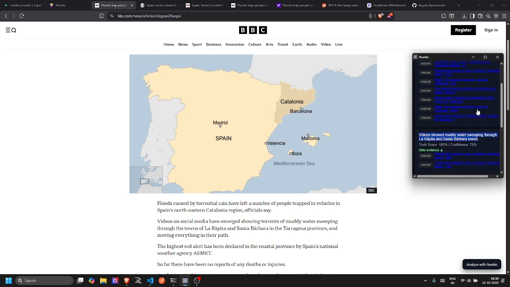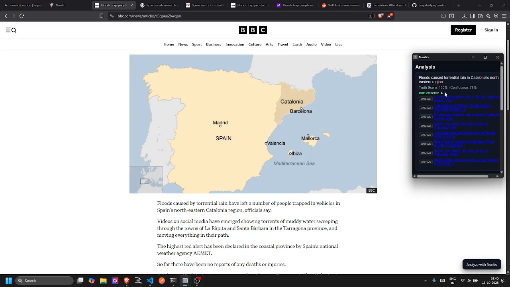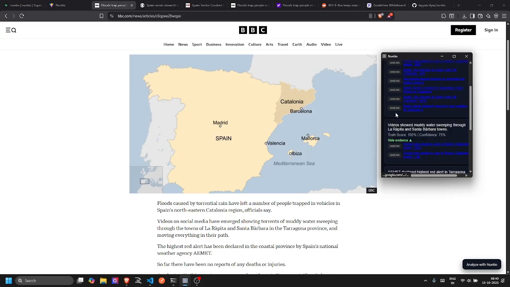Based on those extracted evidences, we calculated the truth score. This particular claim made in this article, that floods caused torrential rain in Catalonia's northeastern region, is true. The score is 100%. We didn't find any evidence that this was not the case.